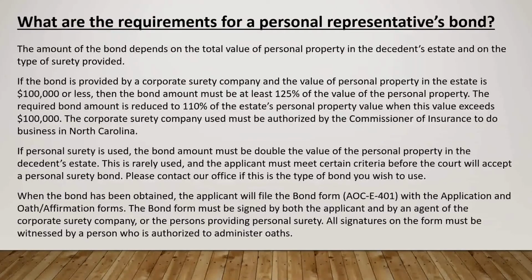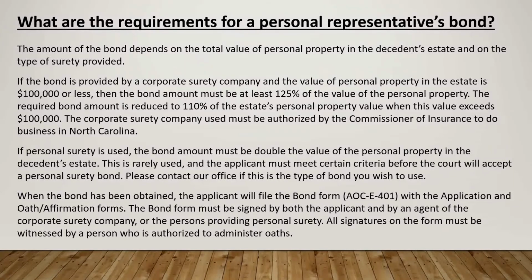What are the requirements for a personal representative's bond? The amount of the bond depends on the total value of personal property in the decedent's estate and on the type of surety provided. If the bond is provided by a corporate surety company and the value of personal property in the estate is $100,000 or less, then the bond amount must be at least 125% of the value of the personal property. The required bond amount is reduced to 110% of the estate's personal property value when this value exceeds $100,000.